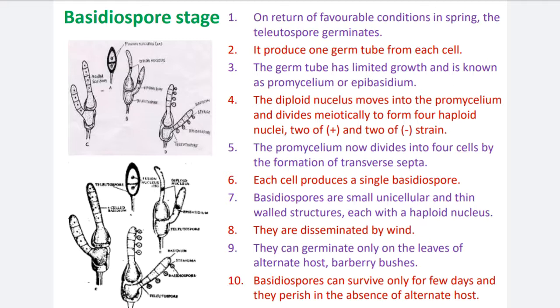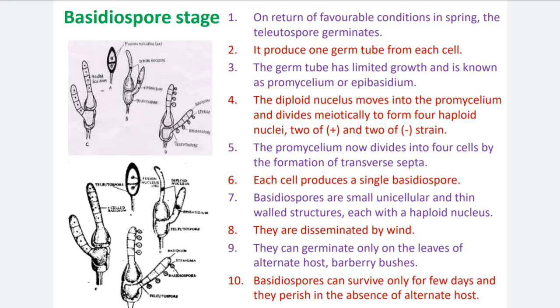Number 5, the promycelium now divides into 4 cells by the formation of transverse septa. Number 6, each cell produces a single basidiospore. Number 7, basidiospores are small, unicellular, circular, thin-walled structures, each with a haploid nucleus. Each basidiospore is haploid. Number 8, they are disseminated by wind. They are transferred by wind.